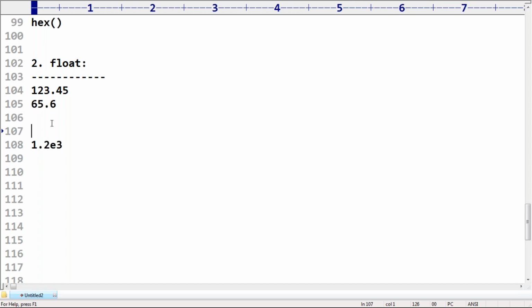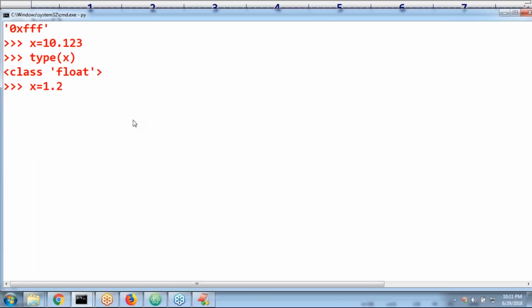Then 1.2 into 1000, so 1.2 into 1000 means 1200.0 we are going to get. Floating point values can be represented using this style also. x is equal to 1.2E3, what is the value of x? 1200.0. Here, the number of digits before the decimal point and after the decimal point has no restrictions. Any number you can take.